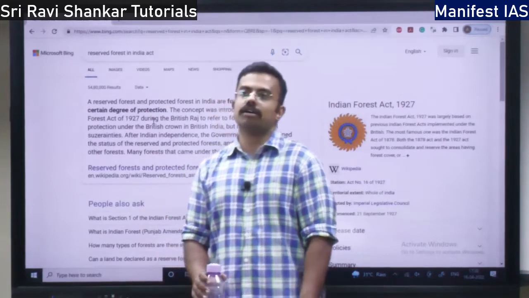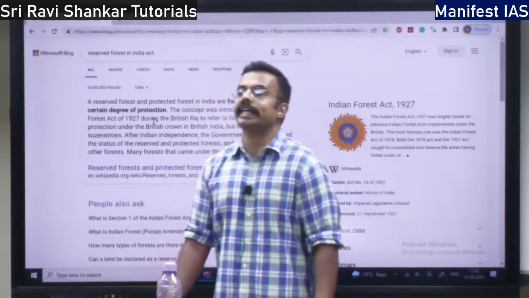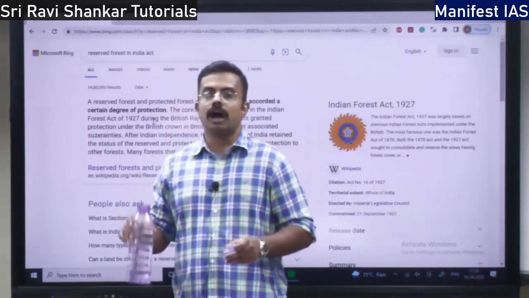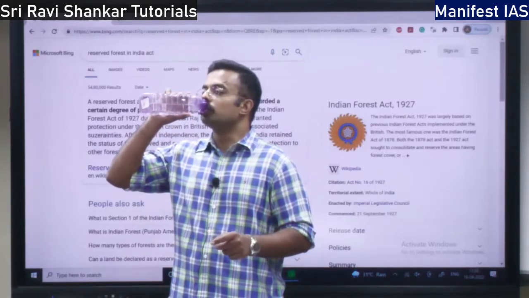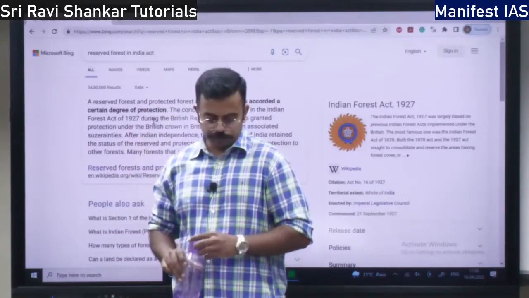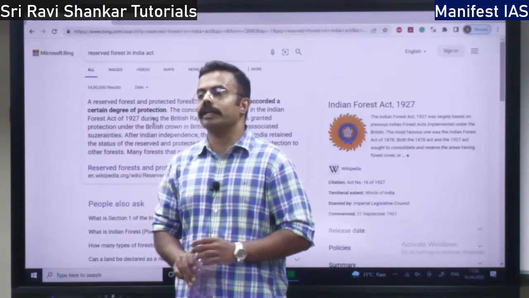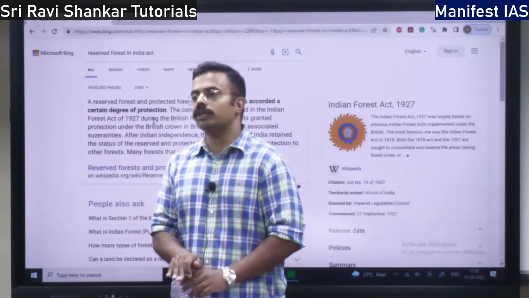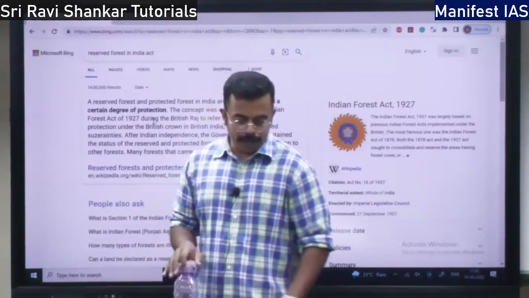But the central government has an additional responsibility of declaring territorial waters. What is a territorial water? You are going to tell me up to how many kilometers from the land boundary or the baseline is territorial water? 12 nautical miles.